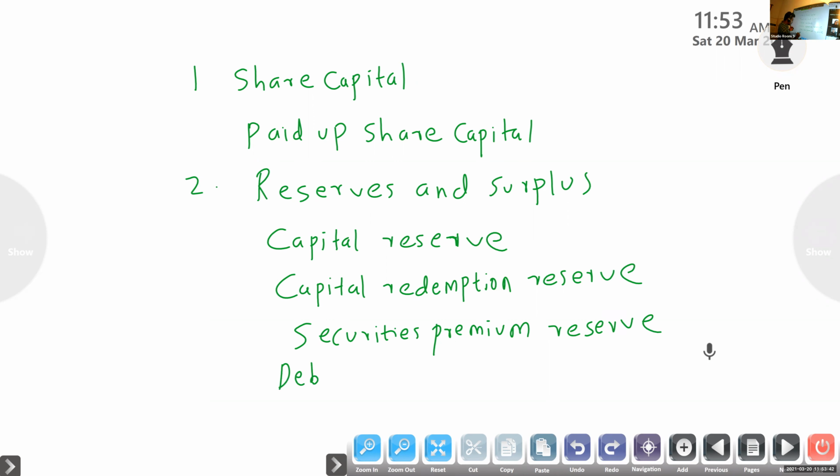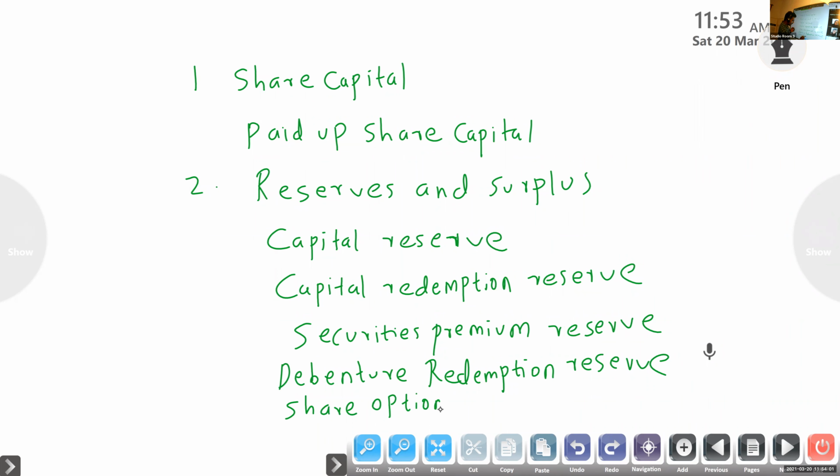Next, debenture redemption reserve. Then share option outstanding account.